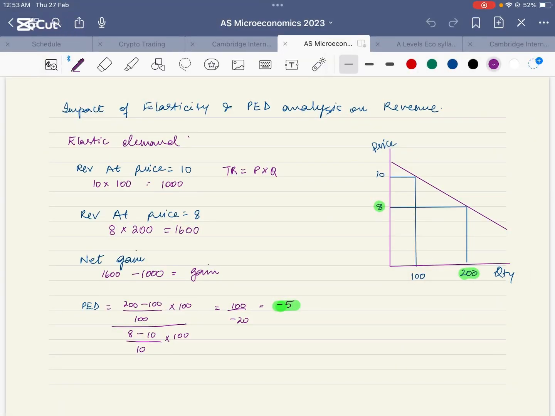Assalamu alaikum. The topic for today is impact of elasticity and PED analysis on revenue.